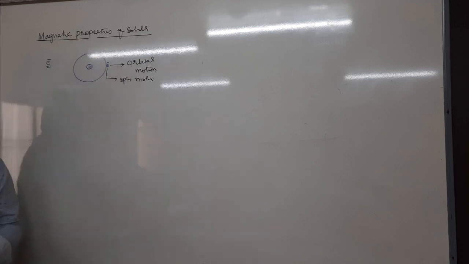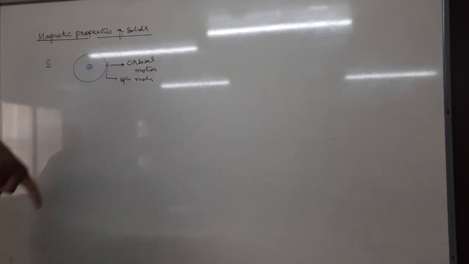These two motions are perpendicular. If any charged particle has two motions perpendicular to each other, it creates a magnetic field. Therefore, each electron also creates a magnetic field, and that is the reason solids have magnetic property.